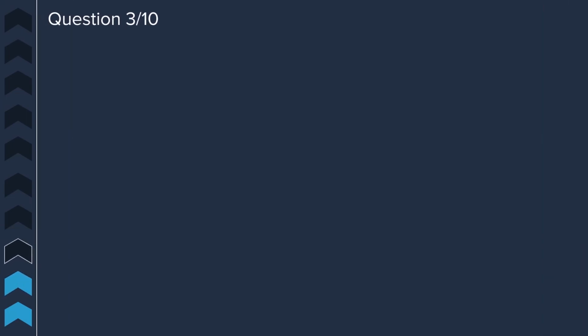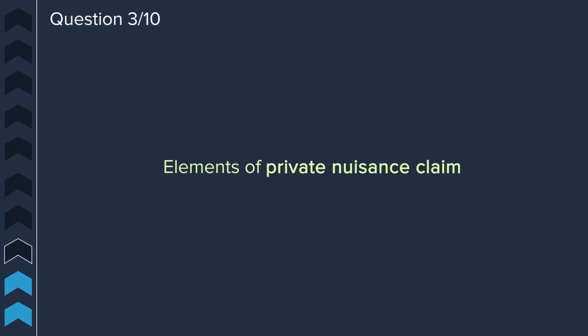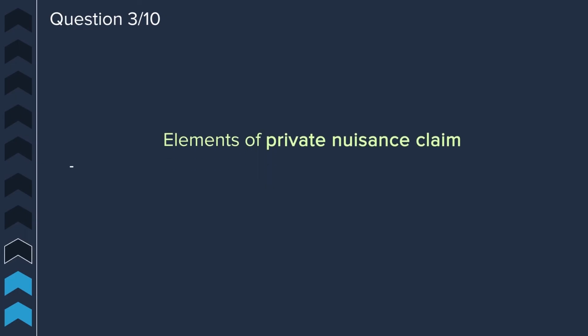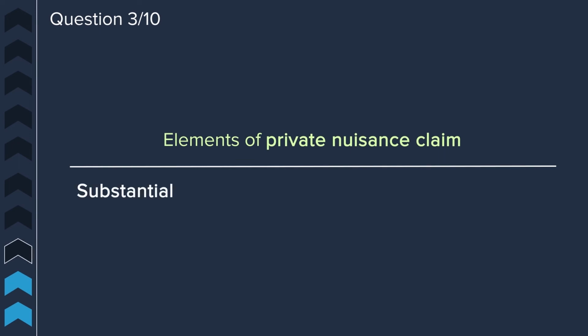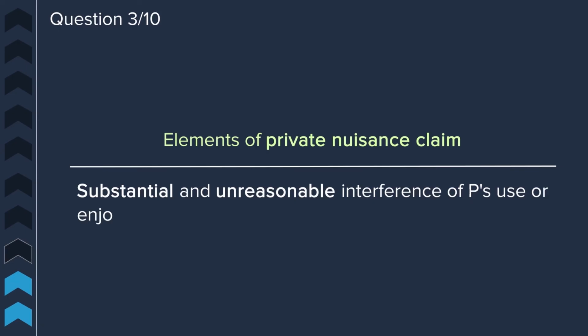Question 3. What are the elements of a private nuisance claim? To prevail on a private nuisance claim, the plaintiff must show that there's been a substantial and unreasonable interference with the plaintiff's use or enjoyment of her land.